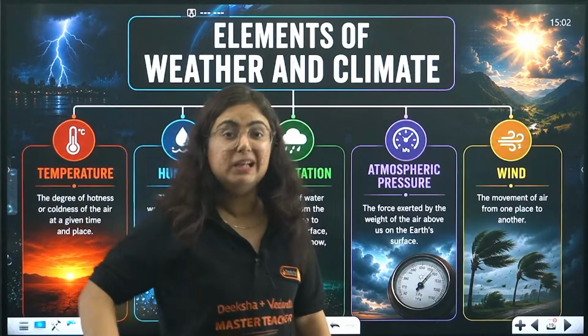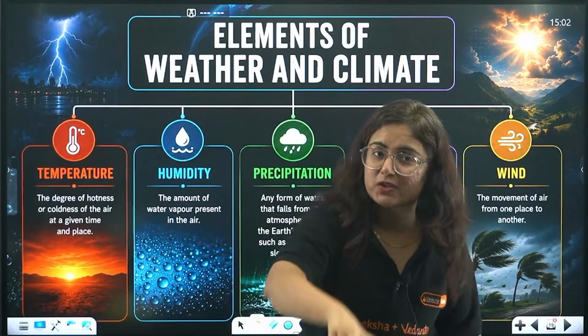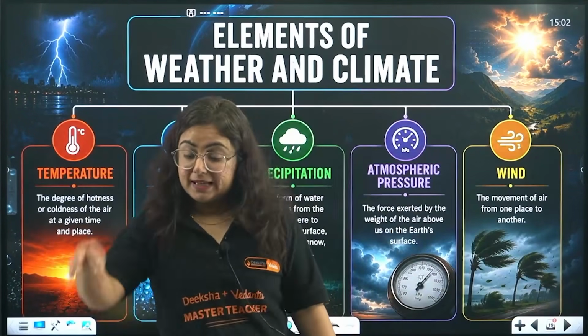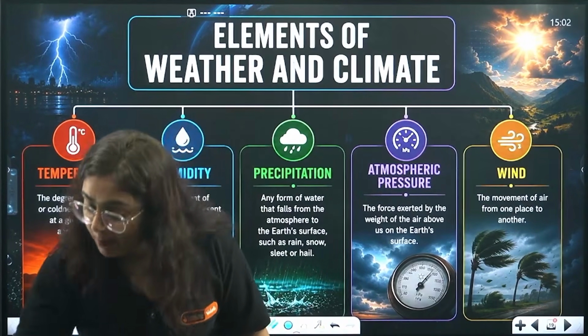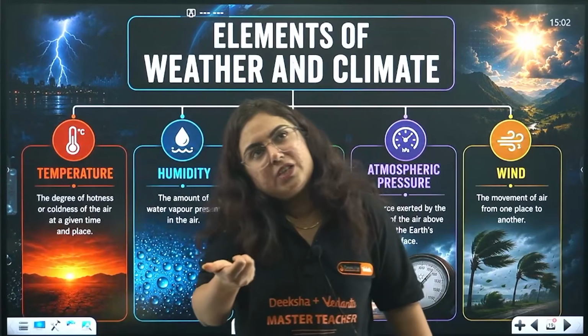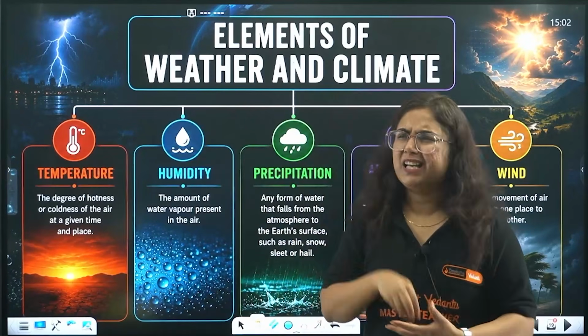How is it possible? Because the blanket of air around us is also moving. And that moving air is known as wind. Right? But these are such easy concepts, such easy words. But if someone asks you the question, what is temperature? You feel like how to define it. What is wind? You always feel like, अरे क्या बोले?